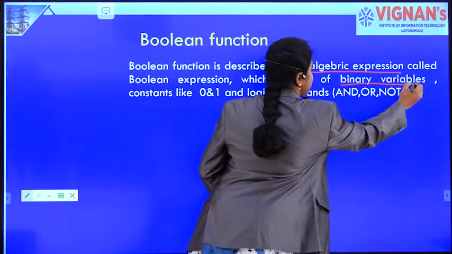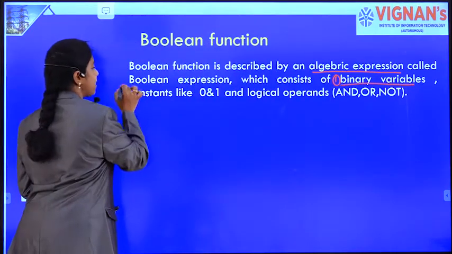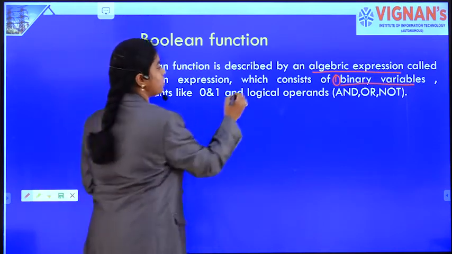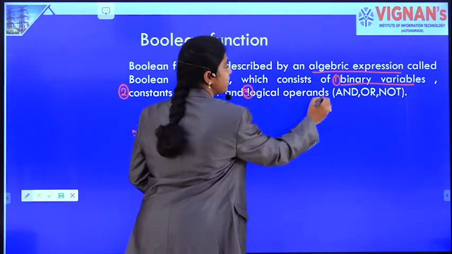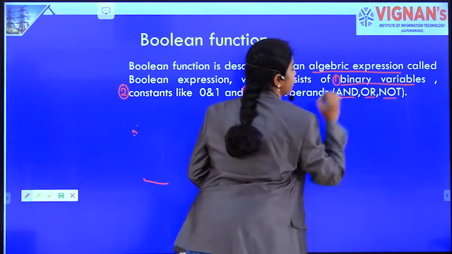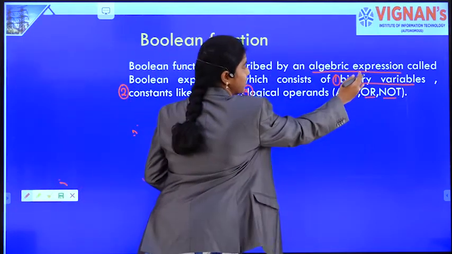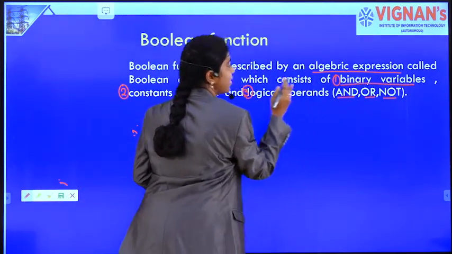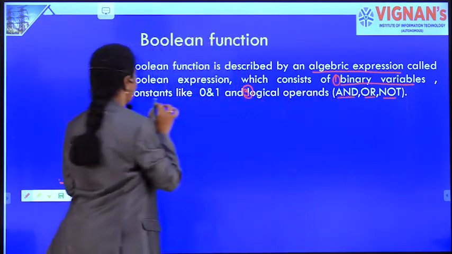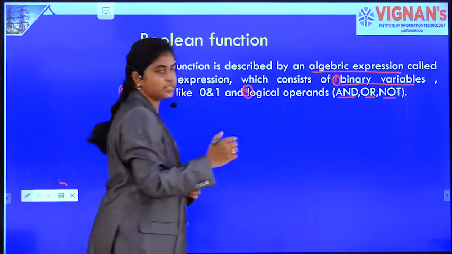The first is binary variables, the second is constants like 1 or 0, the binary constants, and also logical operators which we discussed in the first unit, that are AND, OR and NOT. Okay? So a Boolean function is described by an algebraic expression, and this algebraic expression consists of three things: Boolean binary variables, constants like 0 and 1, and logical operators.